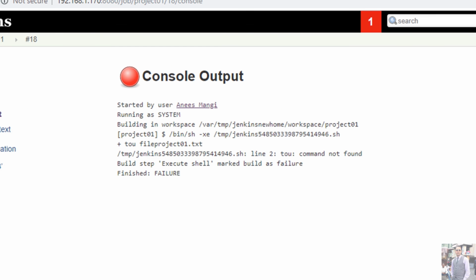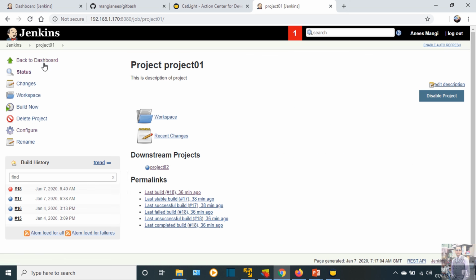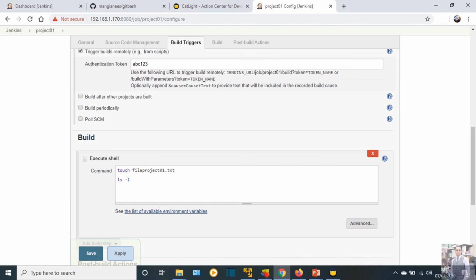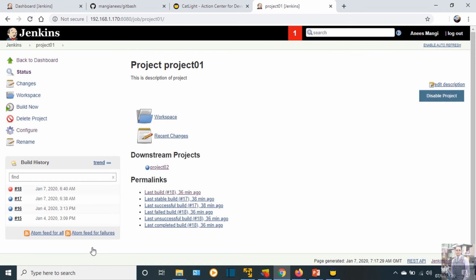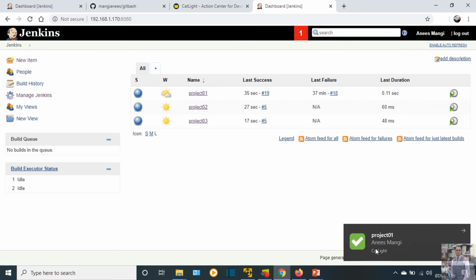So now I go to the console output. The touch command is misspelled. I didn't type the ch at the end. So I will go to configure now and correct the command here, touch. It will create a file with the name file project 01. Now I click on build, and build 19 is successful here.